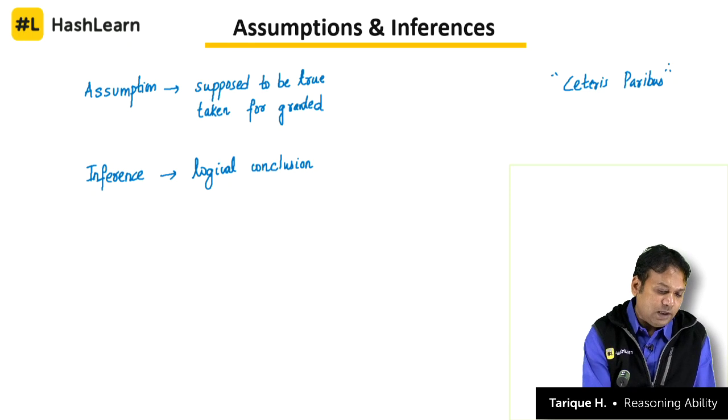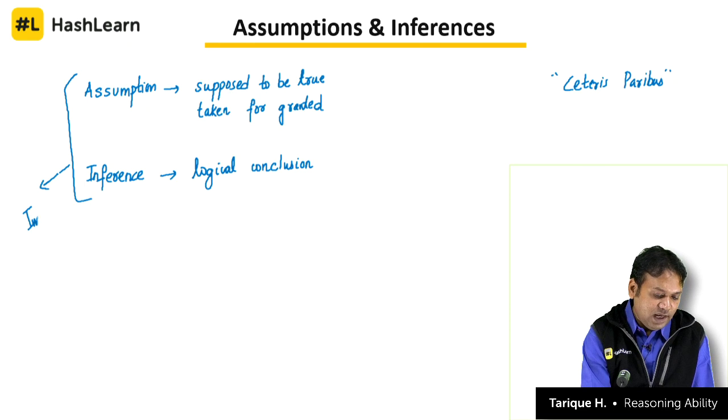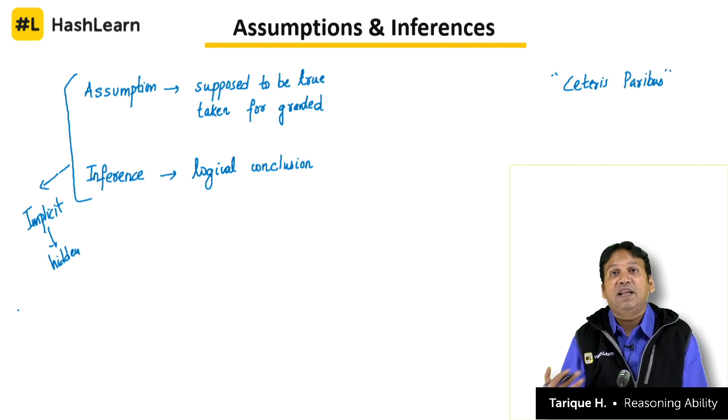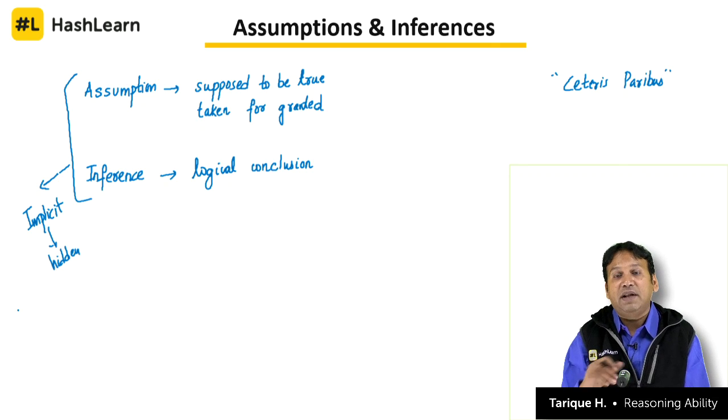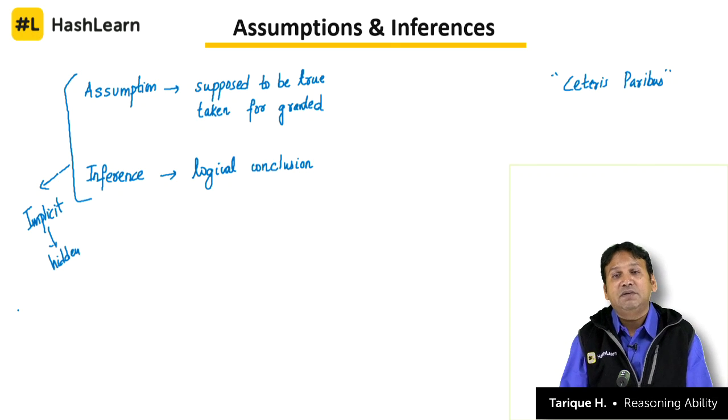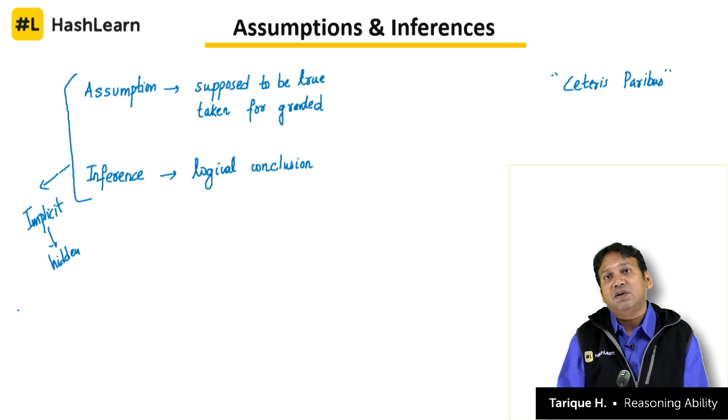What you should keep in mind is that both assumptions and inferences are something that is implicit. Implicit means hidden, that means they are not mentioned. It's something that you have to read between the lines. What is there between the lines? White space. If I am asking you to read between the lines, I am asking you to read that which is not stated. So both the assumptions and inferences are not stated,